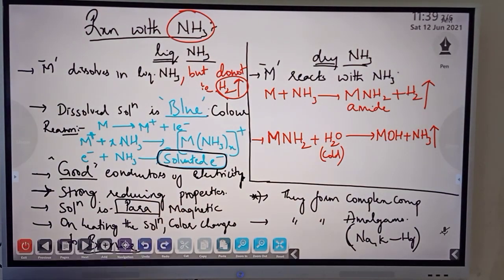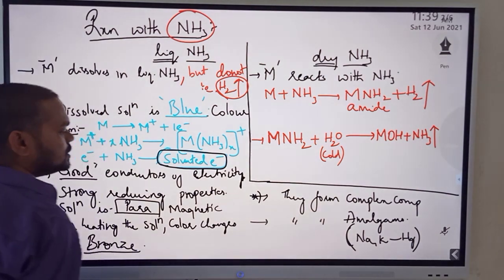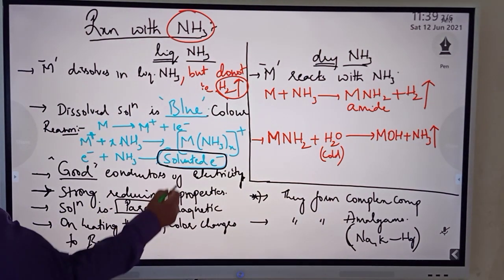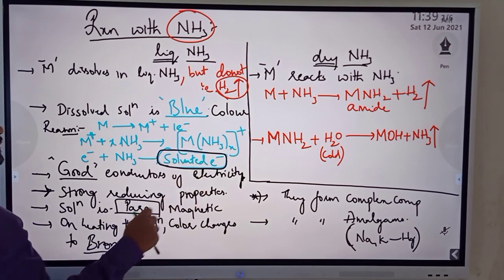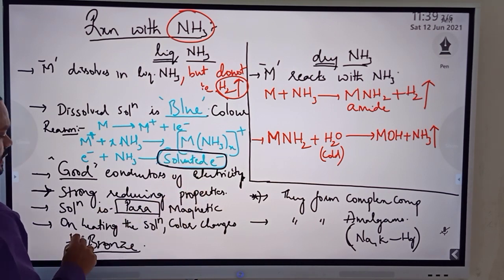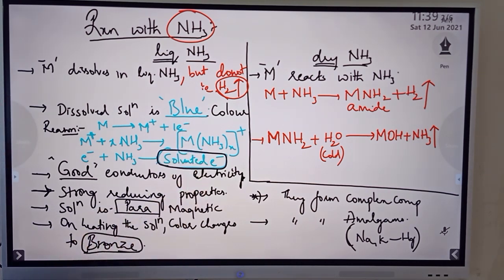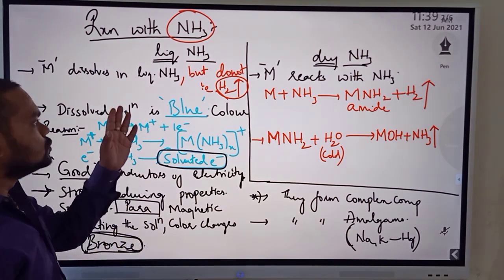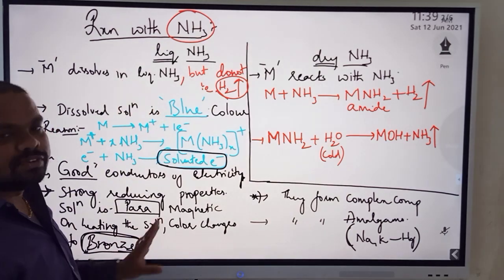Then on heating the solution, the color changes. Yeah, this is the most important point. On heating the solution, whatever solution we have got, when you heat it, it changes color to bronze. So bronze color, like a bronze appearance, you will have in the solution. So that's all about the reaction with liquid ammonia.